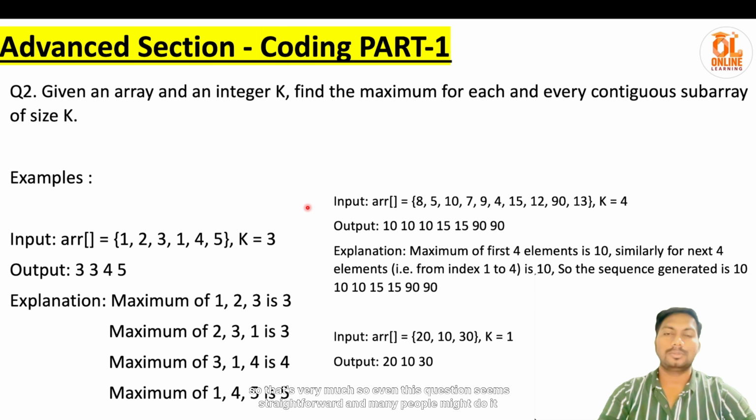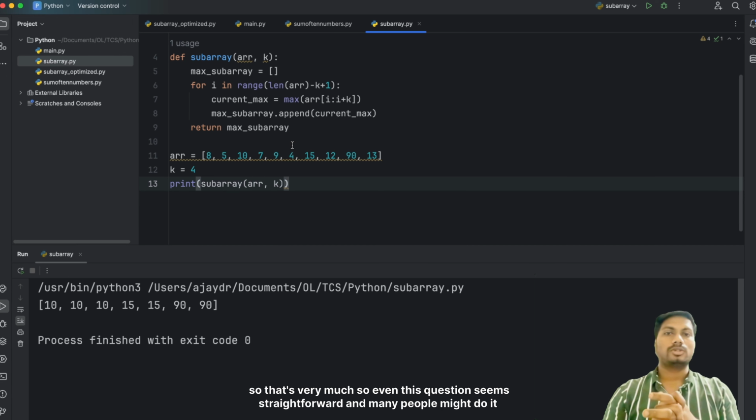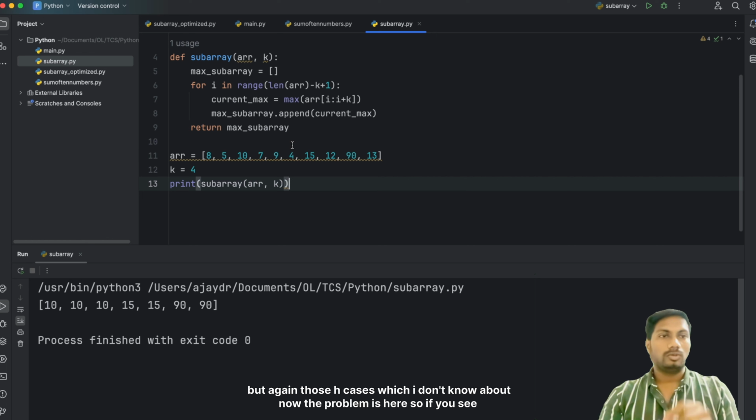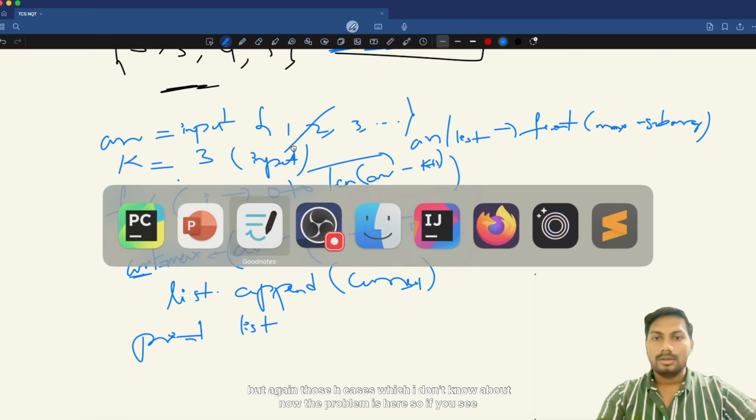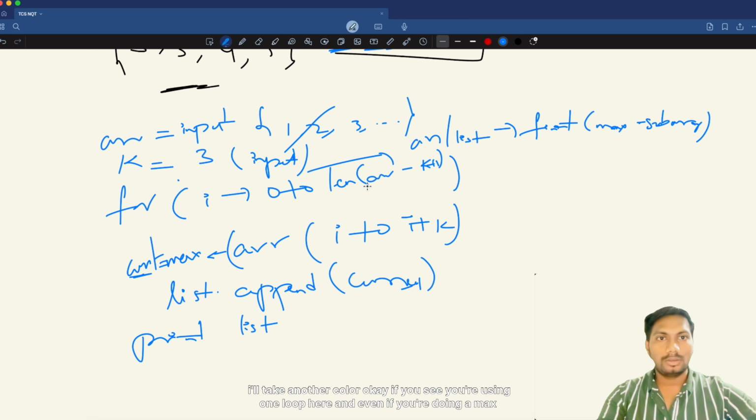So that's pretty much it. Even this question seems straightforward and many people might do it, but again those edge cases which I was talking about. Now the problem is here. If you see, you're using one loop here, and even if you're doing a max here, there's another loop going on internally. This is for Python. Even in Java, you have to explicitly write a loop, or if you write max, indirectly it's also doing a loop. So here two loops are involved.